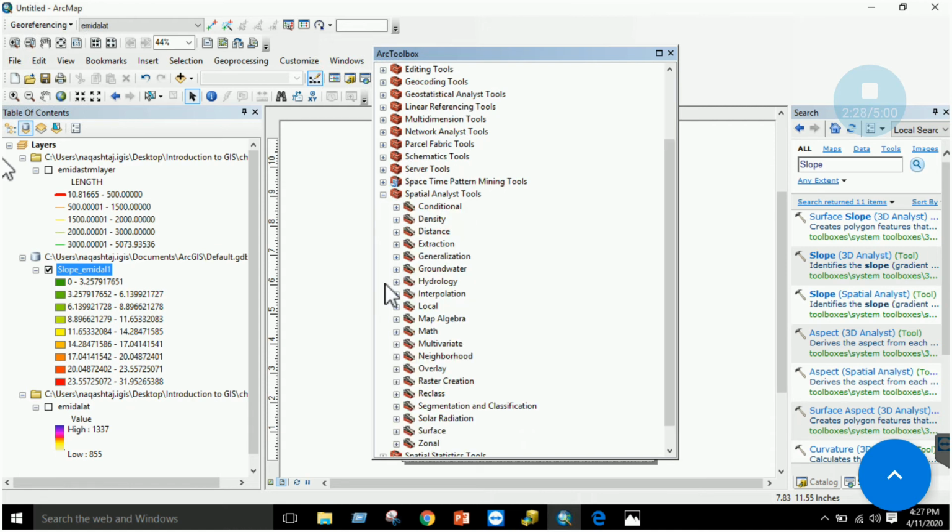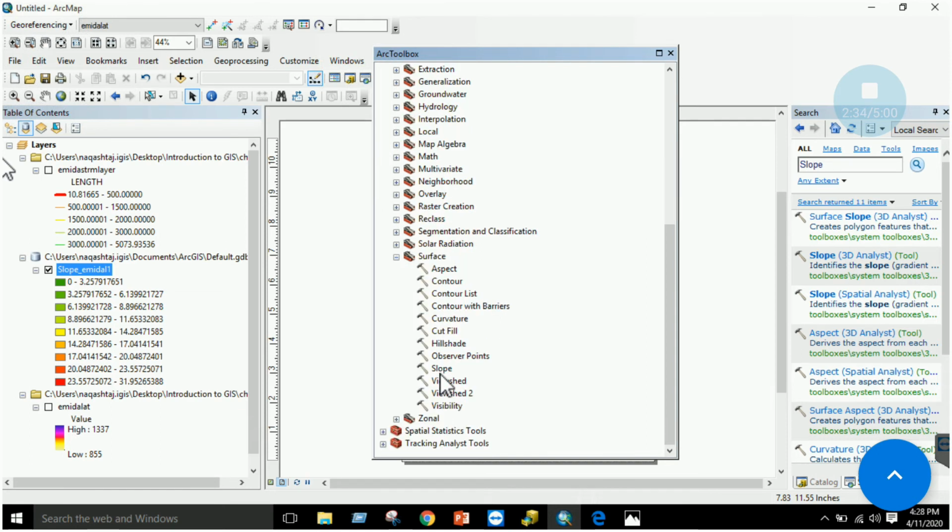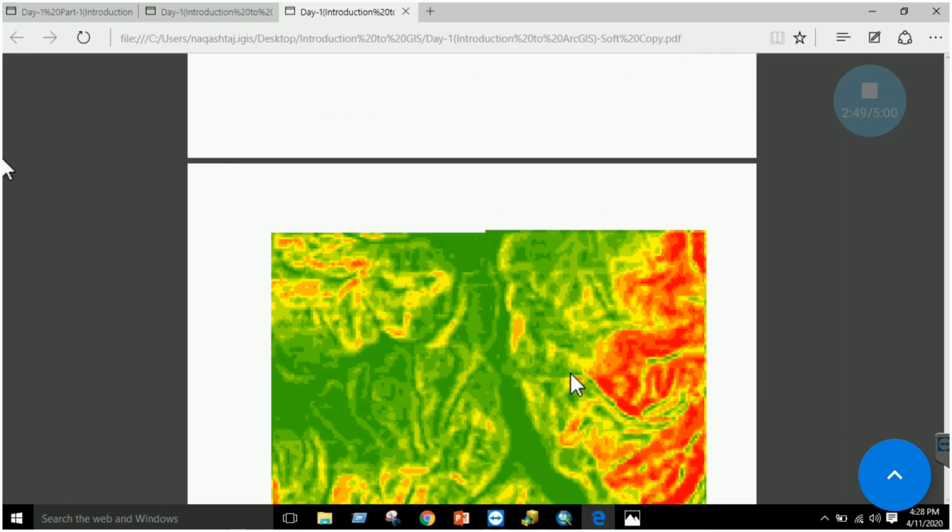Here it is Spatial Analyst. You can see that a lot of tools are available, right? For example, go to this Surface section and you will have slope, viewshed, hillshade, and many others: curvature, contour with barriers, contour list, aspect, and so many other tools, right? So this is Spatial Analyst working, right?